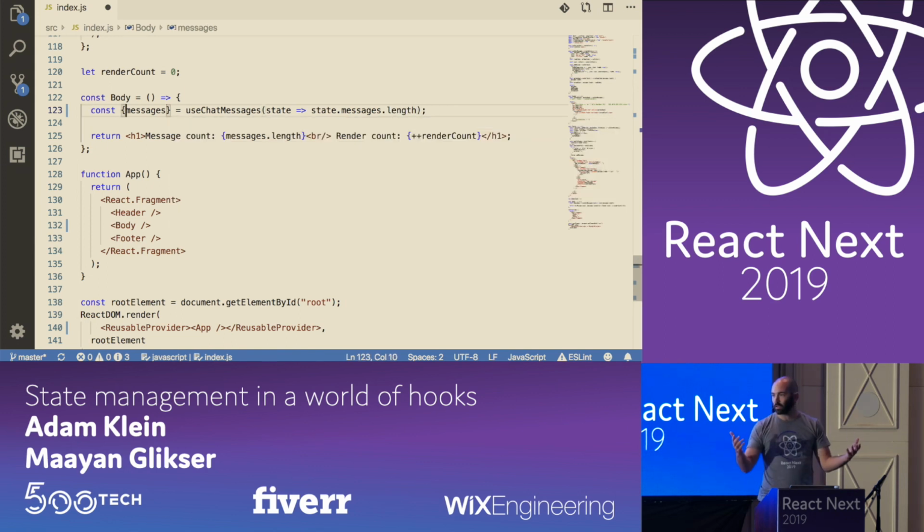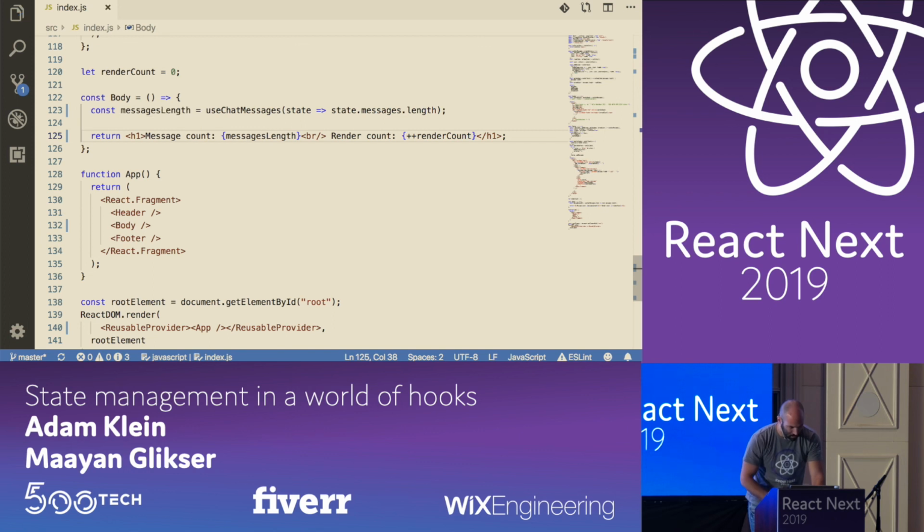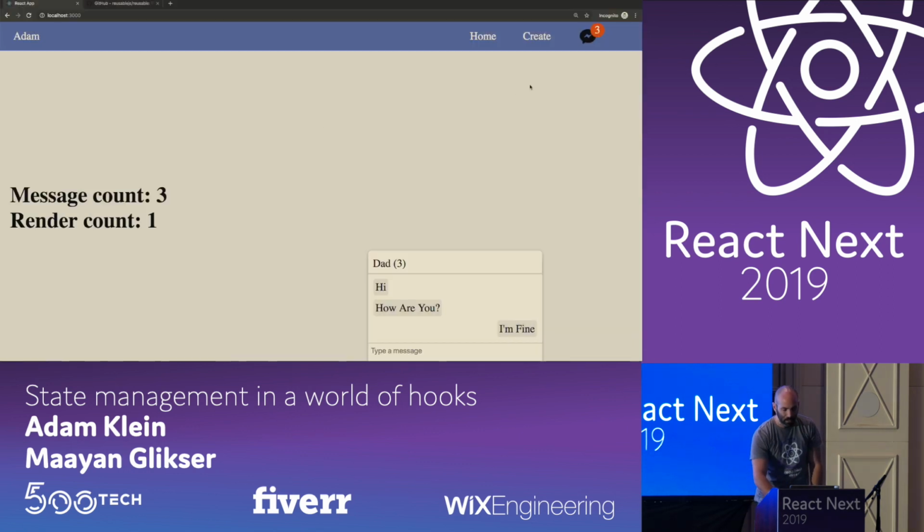You can also get back an object and do a shallow compare. So we just need the message length. And now, if we change something that doesn't affect the component, it will not re-render. It will just re-render if the message count changes.